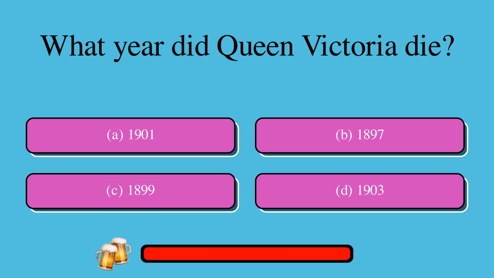What year did Queen Victoria die? Is it A. 1901, or B. 1897, or C. 1899, or D. 1903? The correct answer is A. 1901.